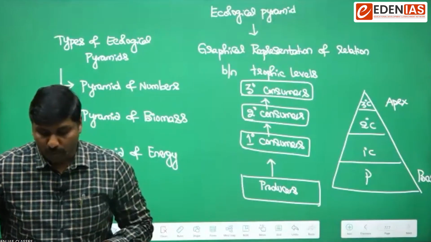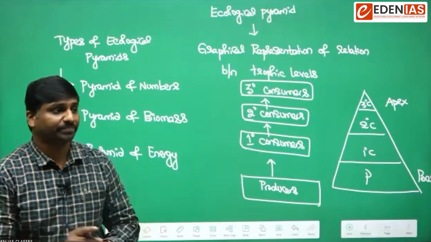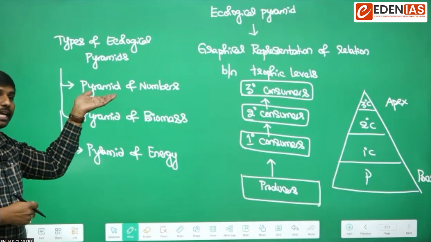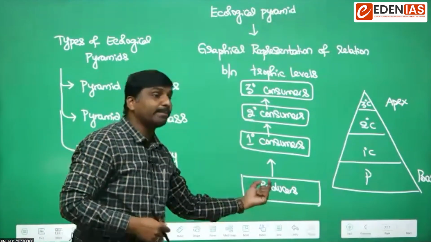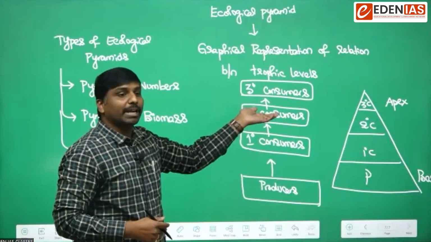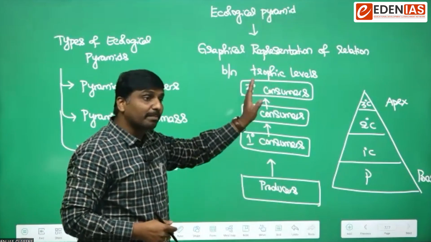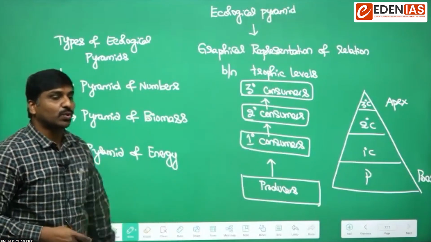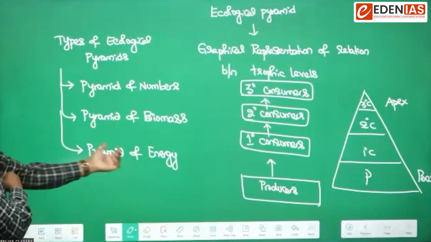When we graphically represent the number of organisms at each trophic level, for example, how many producers are there, how many primary consumers, how many secondary consumers, how many tertiary consumers, so if we represent by number, that would be known as the pyramid of numbers. That is the general way to talk about the pyramid of numbers.